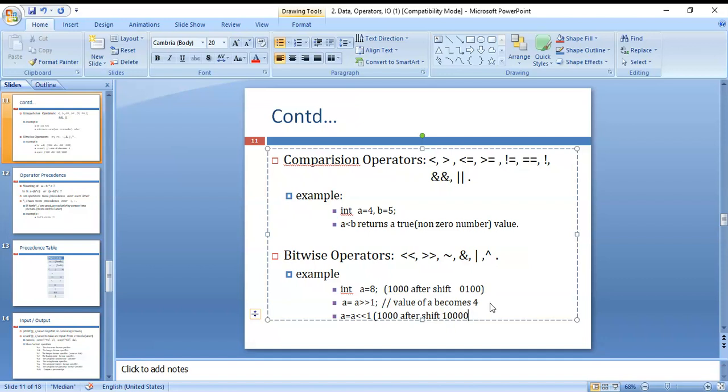What is the value of 8? The value of 8 is 1000. After the shift, that value becomes 10000. Here, 2 power 0, 1, 2, 3, 4: 2 power 4 is 16. Now the value of a becomes 16. A value becomes 16 here.